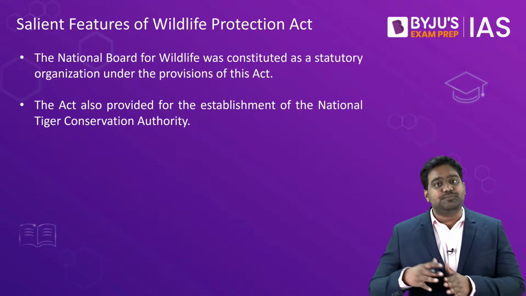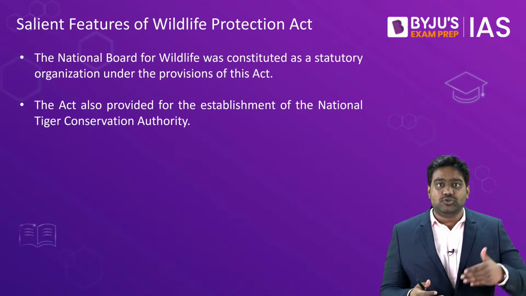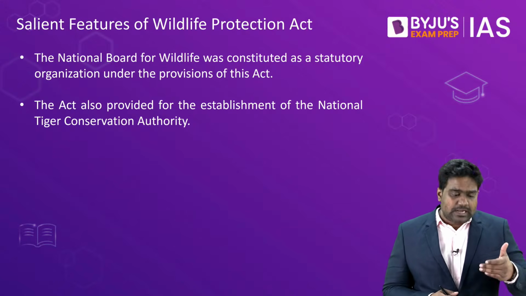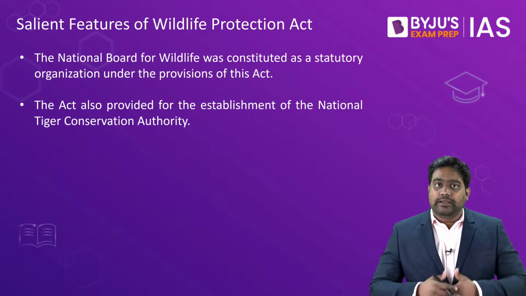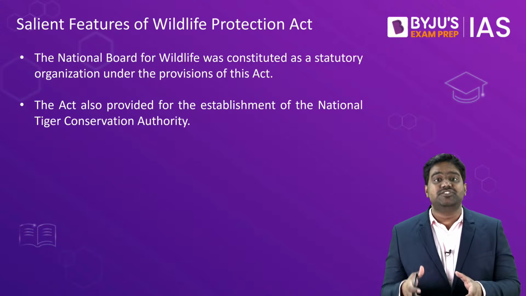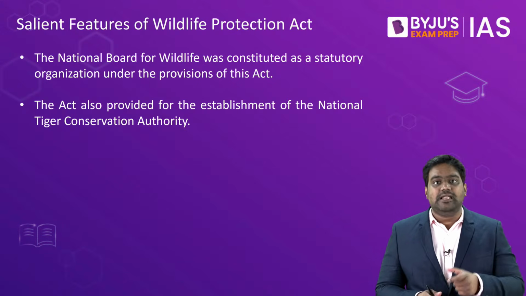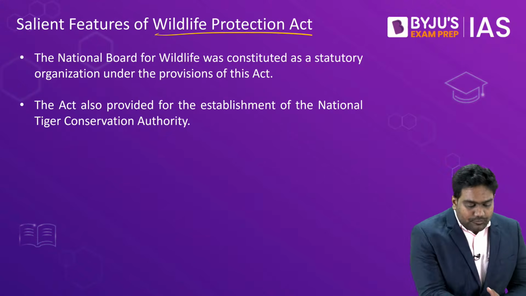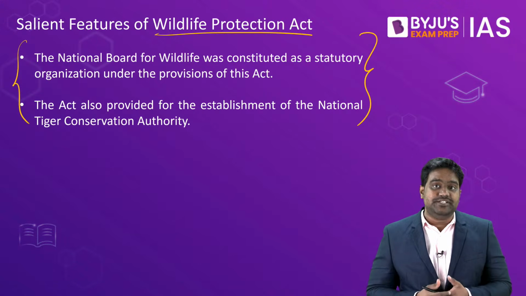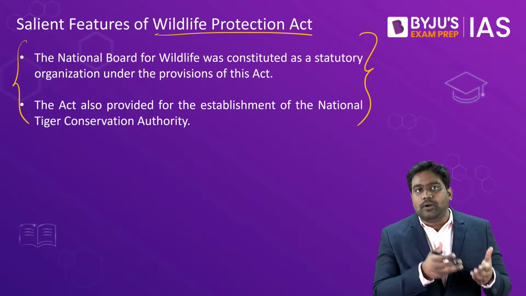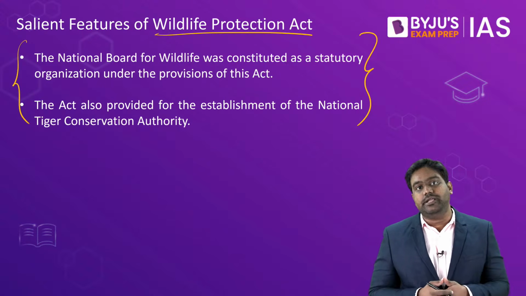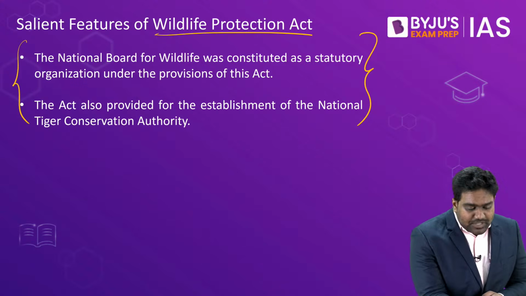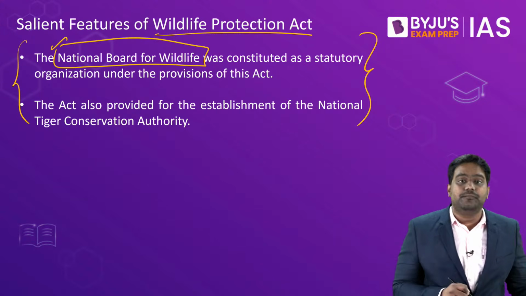It has categorized the species into different categories based on the threat level, places different restrictions and prohibitions on their hunting, poaching and trade, and this provides for a legal and institutional mechanism through which our wildlife can be protected. So it also provides for establishment of many institutions and authorities. We already discussed how it provided for the establishment of the Central Zoo Authority. Along with that, it has also provided for the establishment of the National Board for Wildlife.